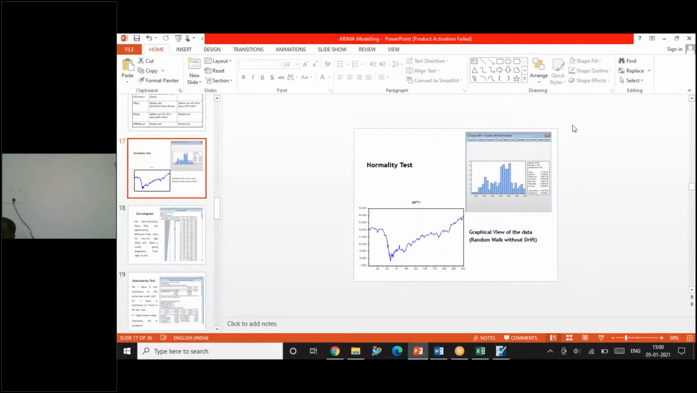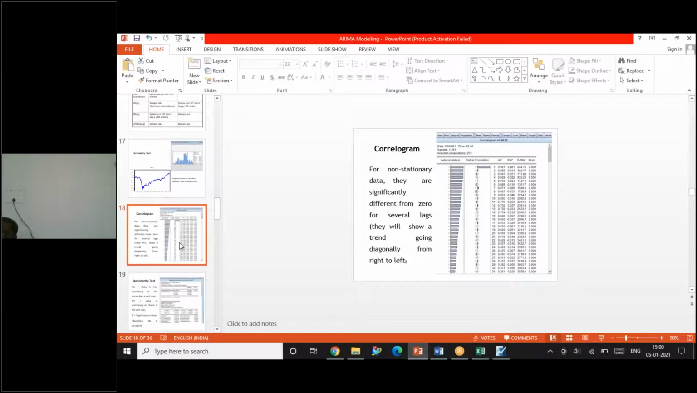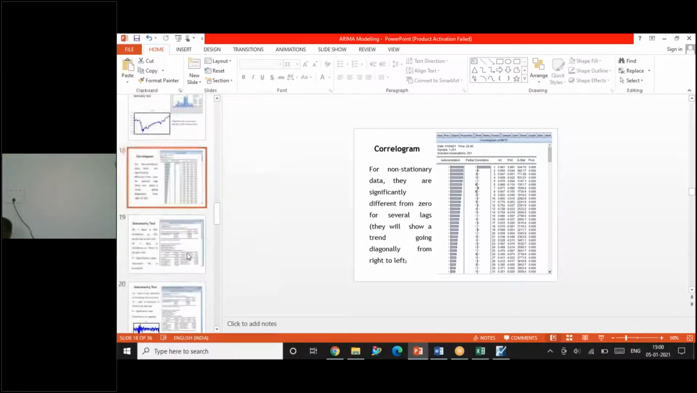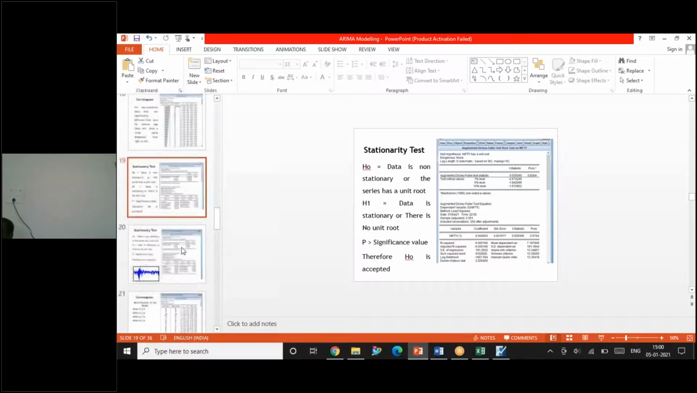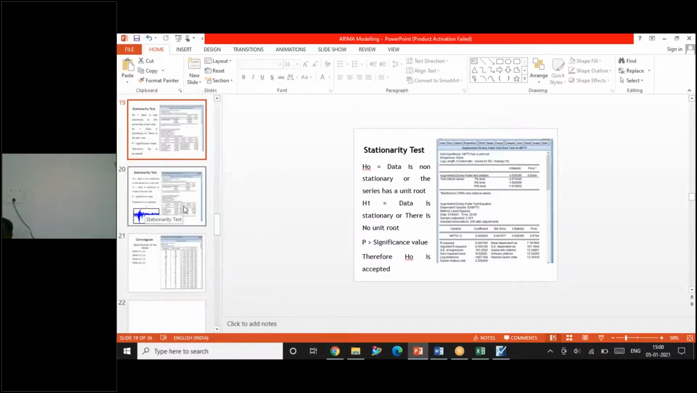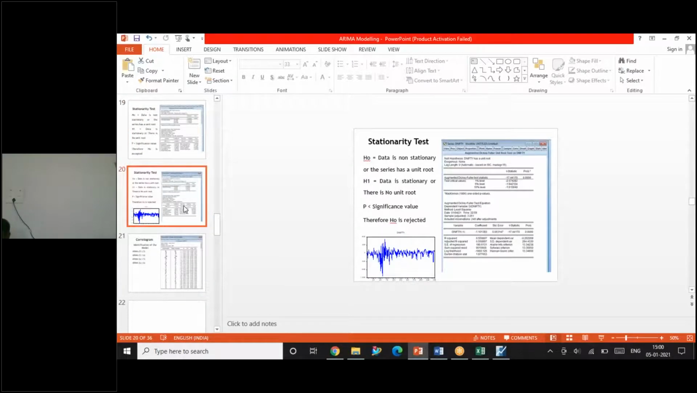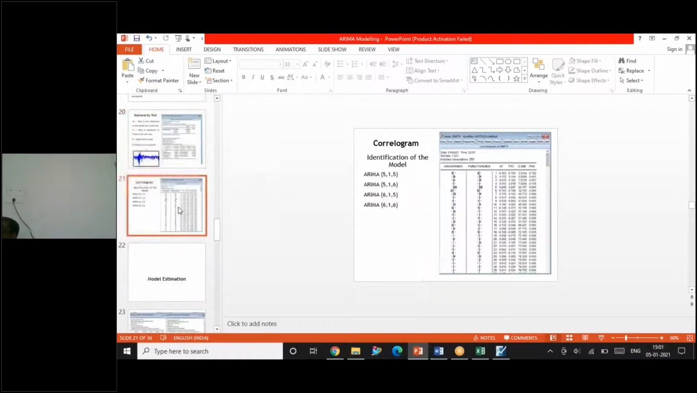I did the normality test. I showed you the graph, how the graph will look for non-stationary data. Then I showed you the correlogram results for the same data set and the unit root test for the same data set. Then I showed you, when the data is converted into a differenced series, what the unit root analysis result will be and how the graph will look. Then the same correlogram is also demonstrated for you with the significant spikes.